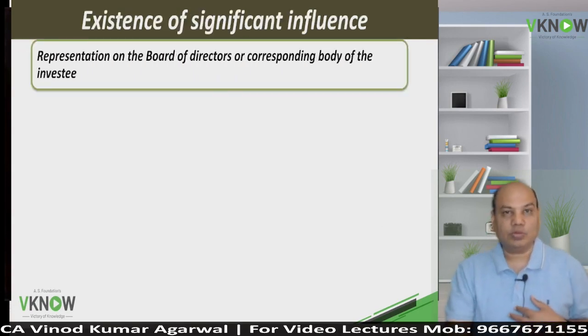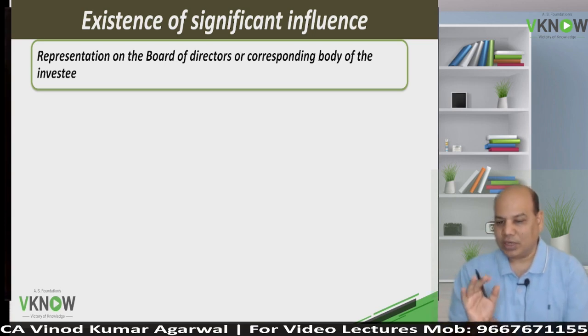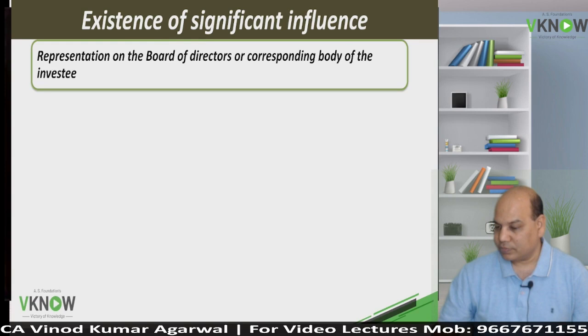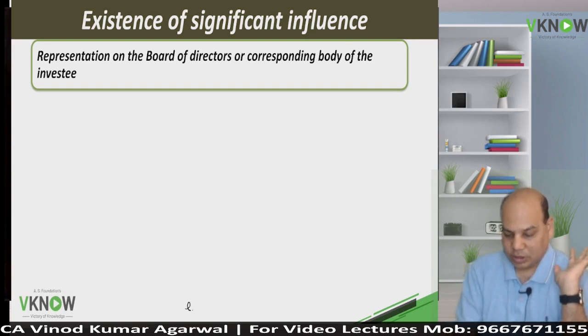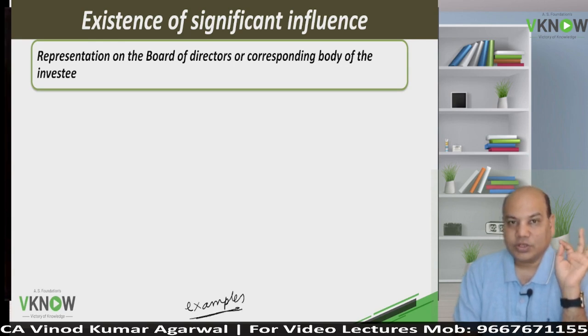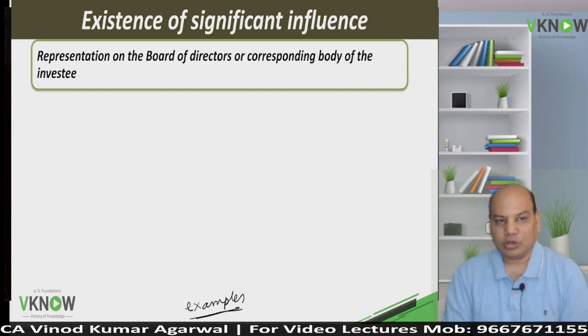Now the question is, how do I check for significant influence? How do I know that significant influence exists? The standard has given you some examples. Five examples they have given you, relating to the existence of significant influence. Remember, these are examples. It is not an exhaustive list. Anything over and above this that you find can also be an indication of significant influence.